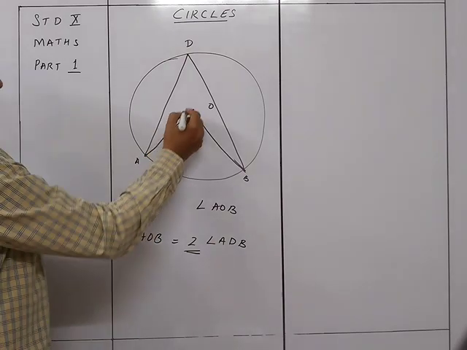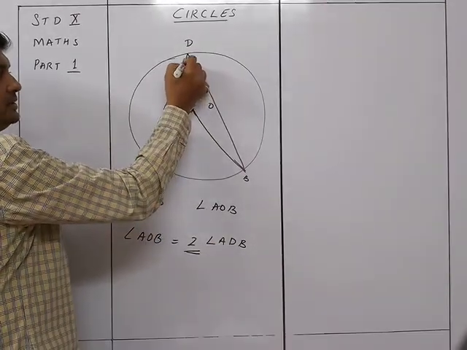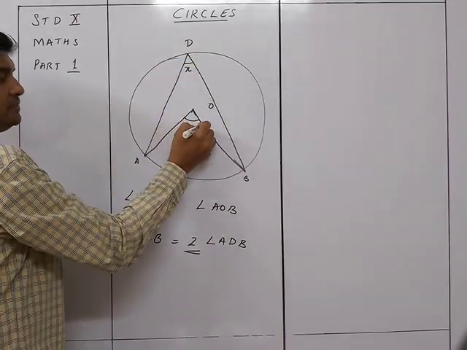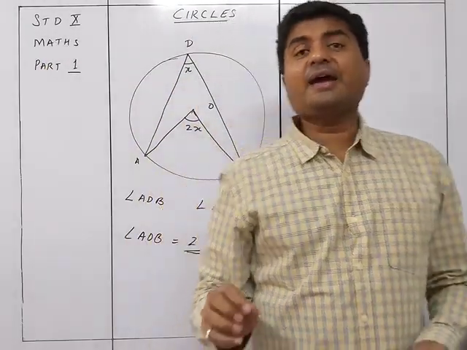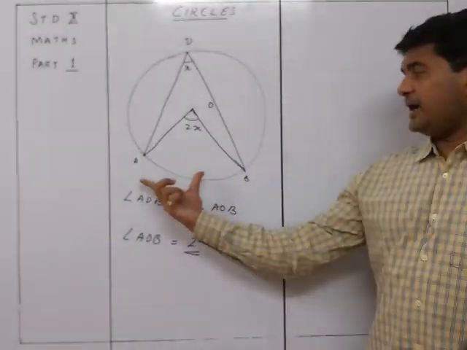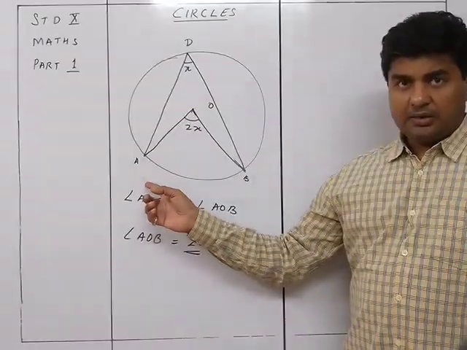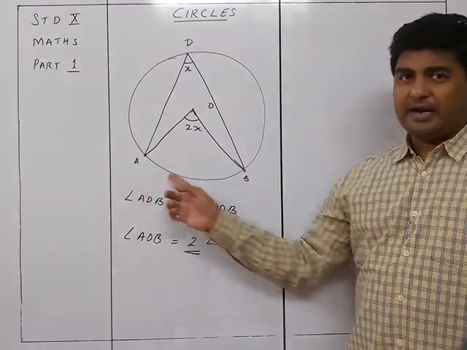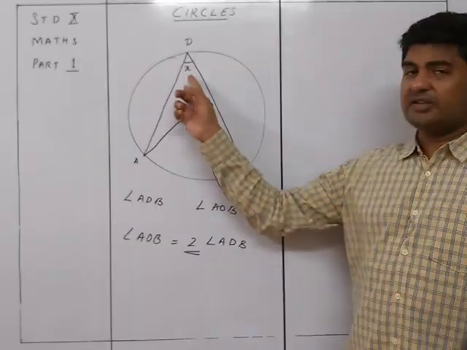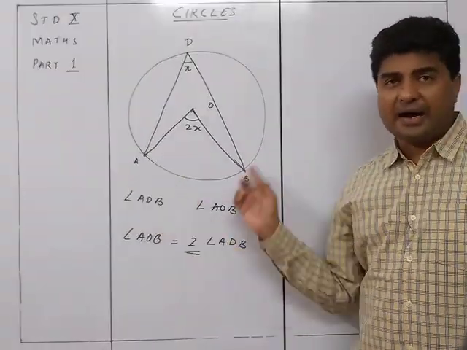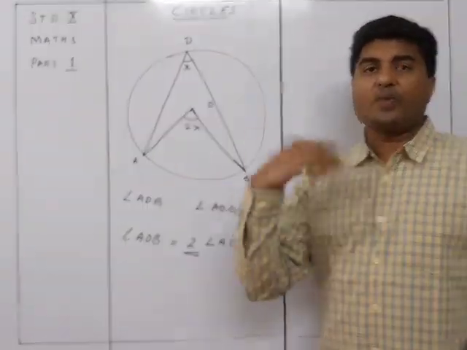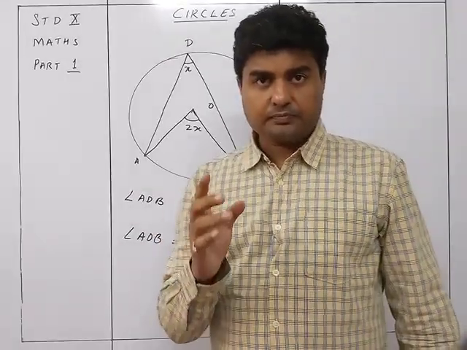That means if this is x, this will be 2x. That's the theorem. If the angle subtended by the arc on the circumference is x, then the angle subtended by the same arc at the center will be twice, that is 2x.